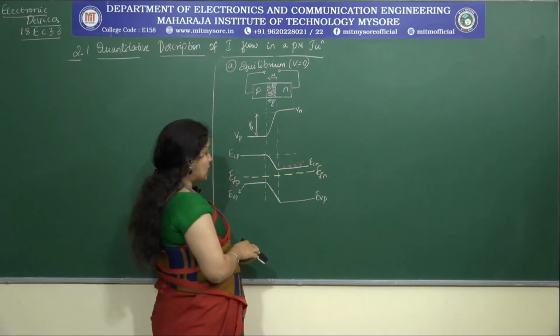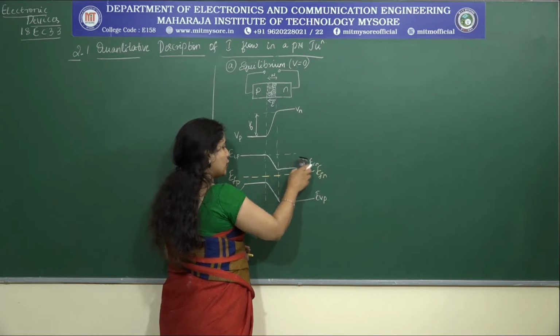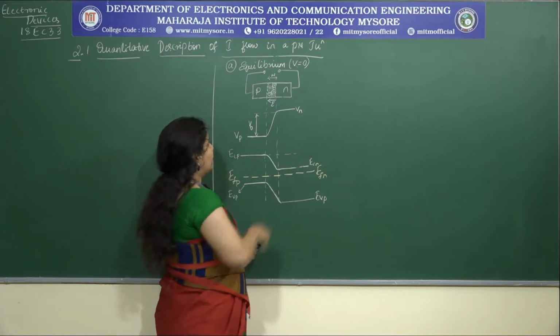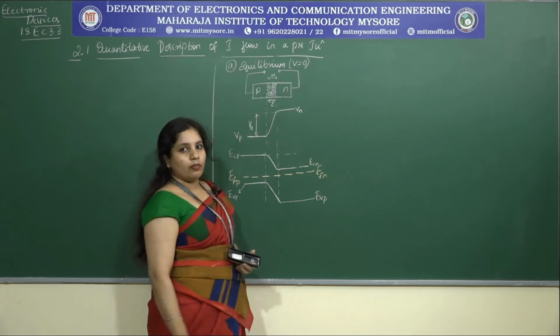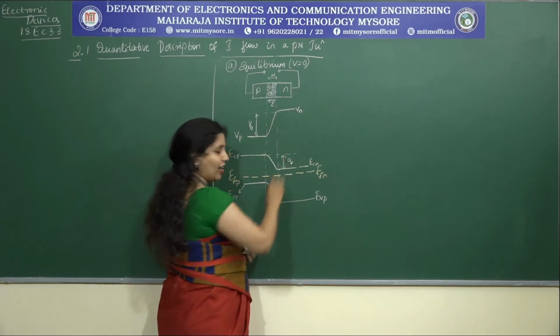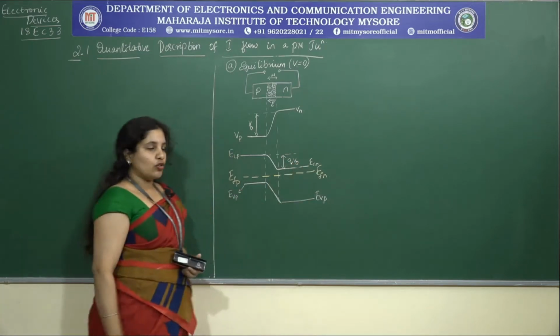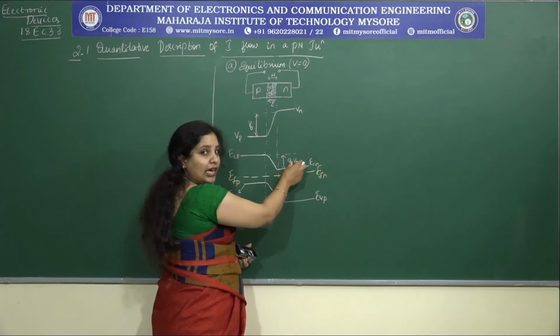That value is nothing but the electron charge times the electrostatic potential barrier. So, how much is this value? It is the electron charge times the electrostatic potential barrier. So, this much amount of energy is required.